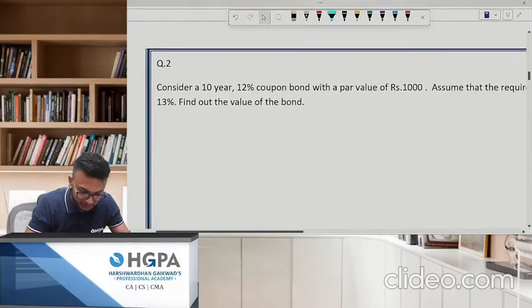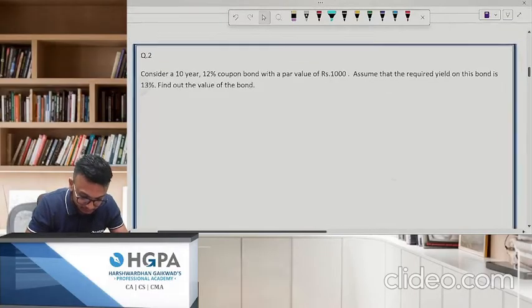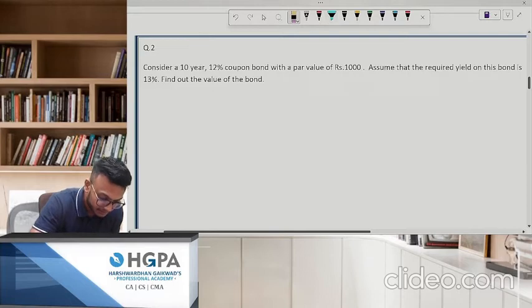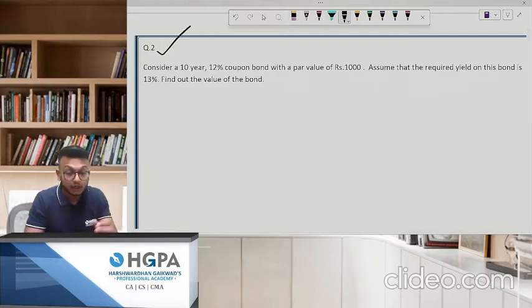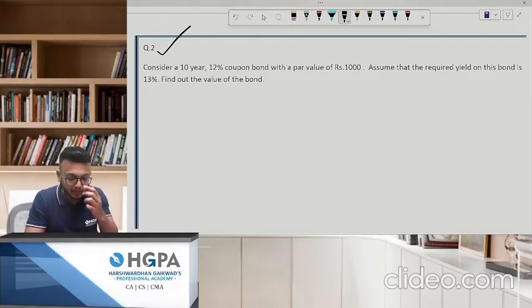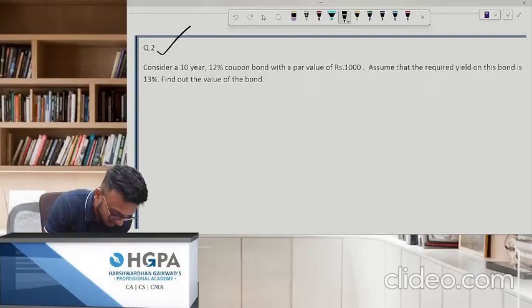Can we go on to the next question, please? Can you solve this? Oh, it's a big one. No, small one. Consider a 10-year 12% coupon bond with a par value of 1000. Assume that the required yield on this bond is 13%. Find out the value of bond. Same question. Can you just solve this, okay? Chalo, you can solve this.